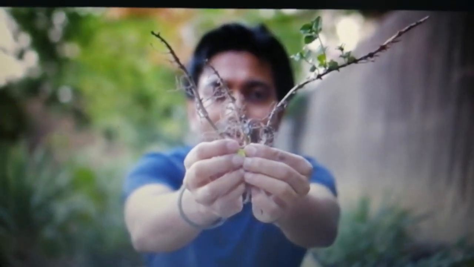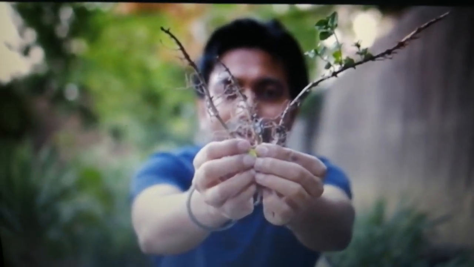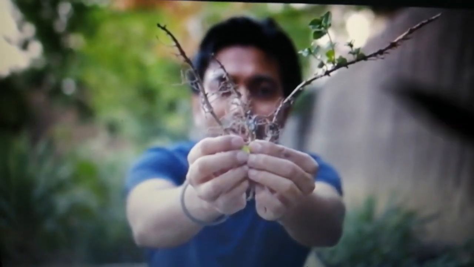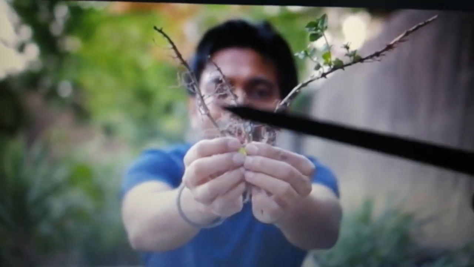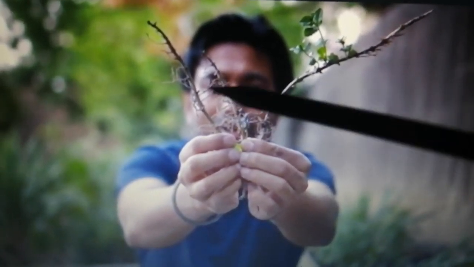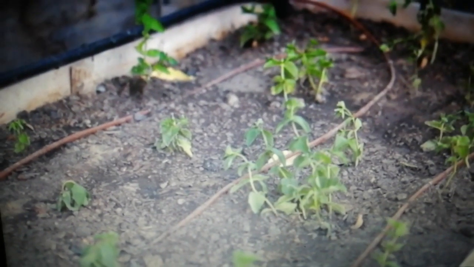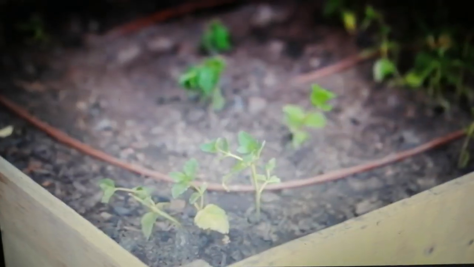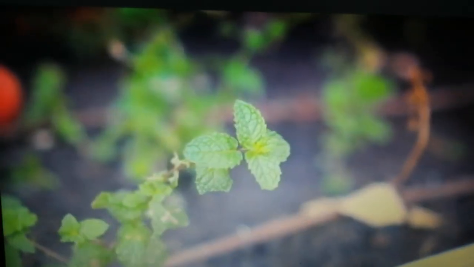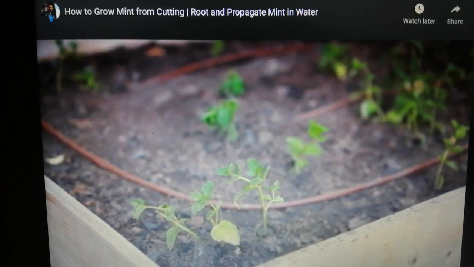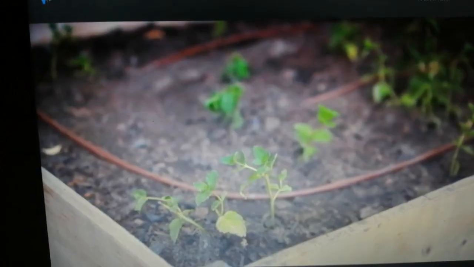Similarly, with the help of roots also we can grow a new plant. So what they have done is they have taken a mature mint plant out and they have cut its roots into 3 different parts, okay, and then they are going to plant it. So this is one root and they are going to bury it in the soil, and then we can see that new mint plants have started to grow. So in this way, other than seeds, we can make use of the stem or the roots to grow plants.